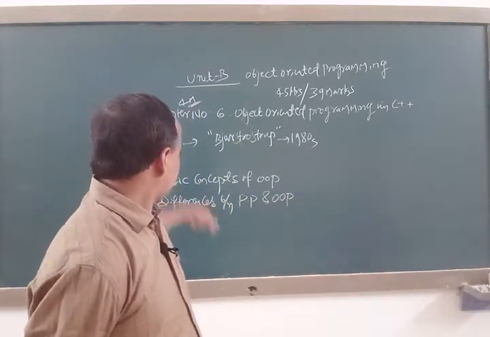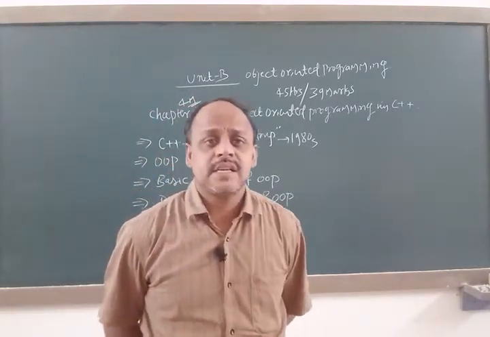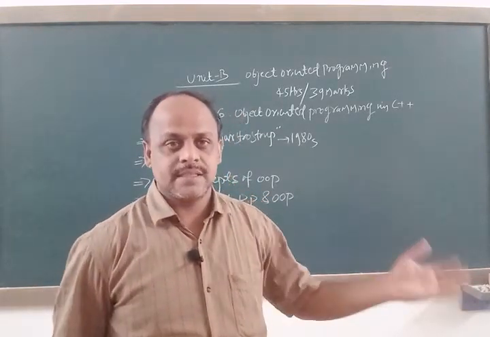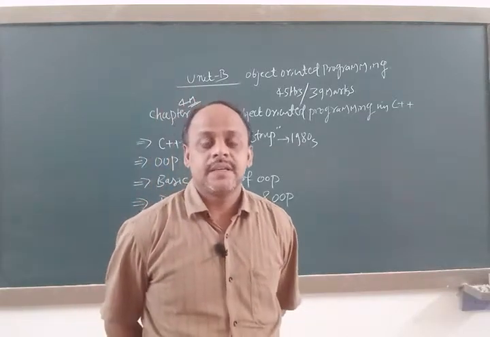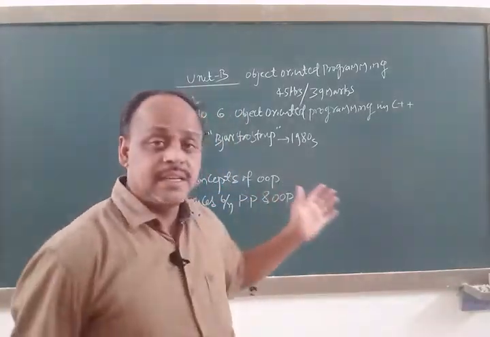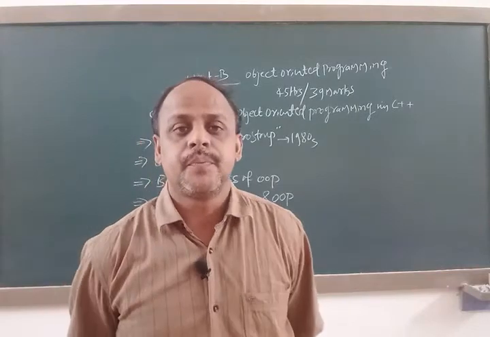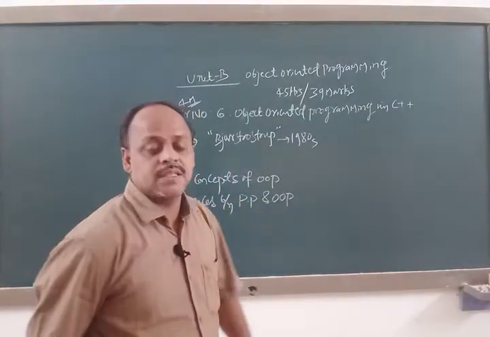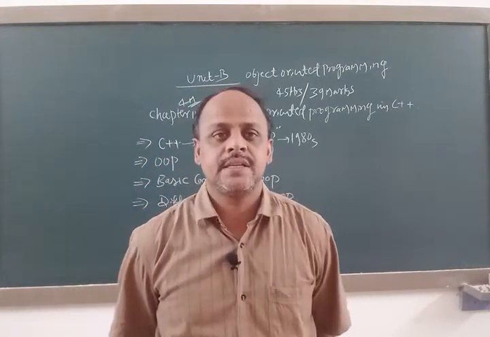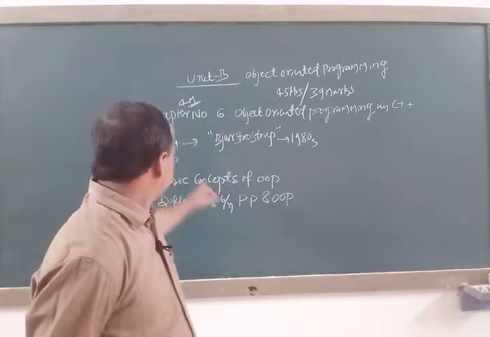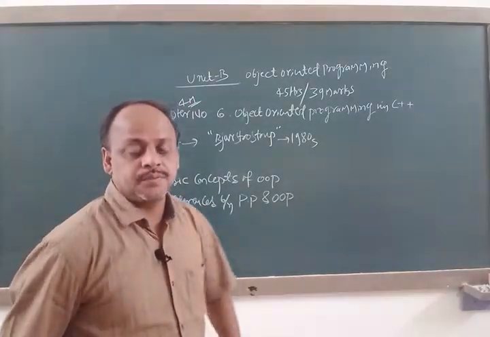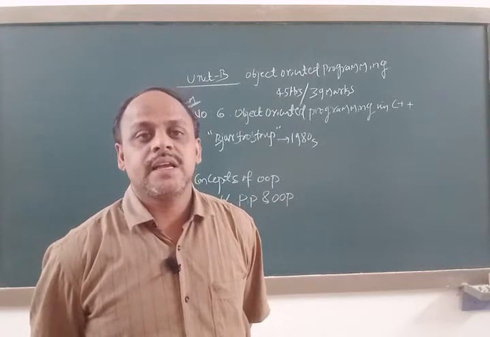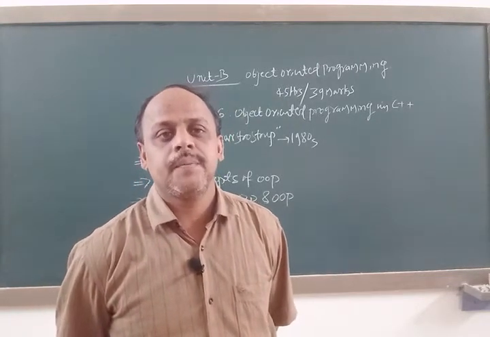C++ is a high level programming language like C and Java, but the difference is that C is procedure oriented, whereas C++ is object oriented. This means C++ was developed using the concepts of OOP.